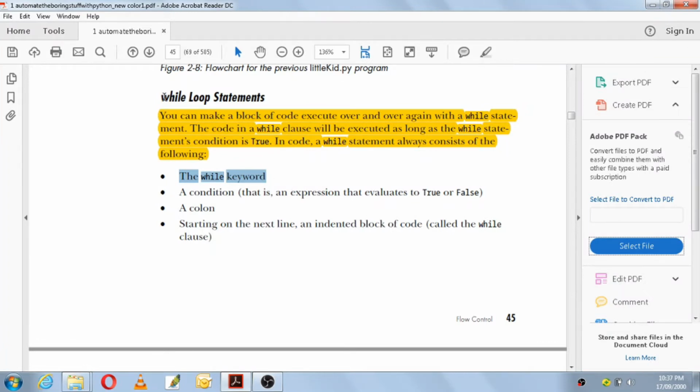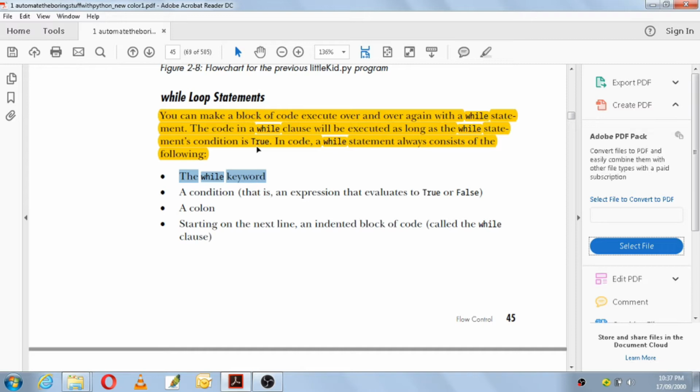The next concept we have is the while loop statements. The while loop statements are used for repeating a block of code. You can make a block of code execute over and over again with a while statement. The code in a while clause will be executed as long as the while statement's condition is true.